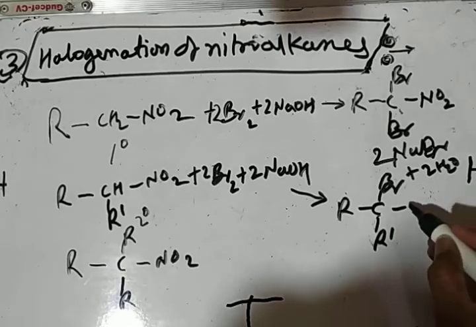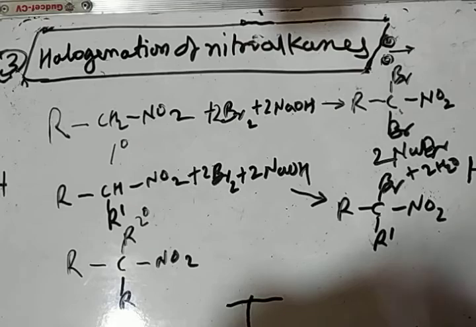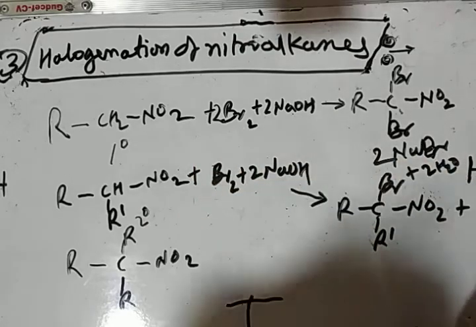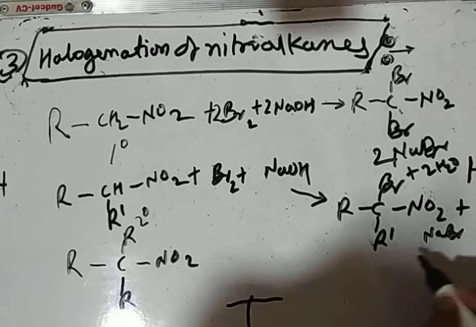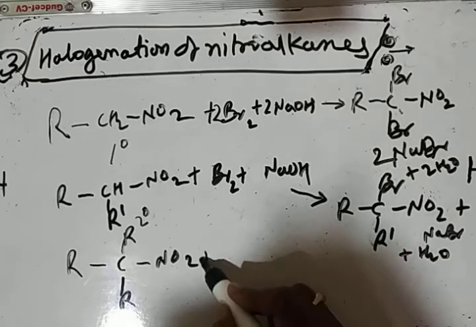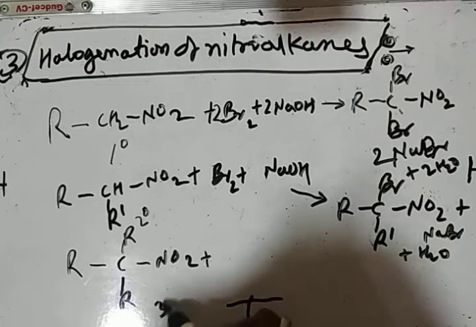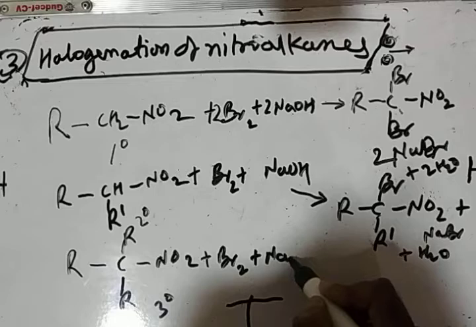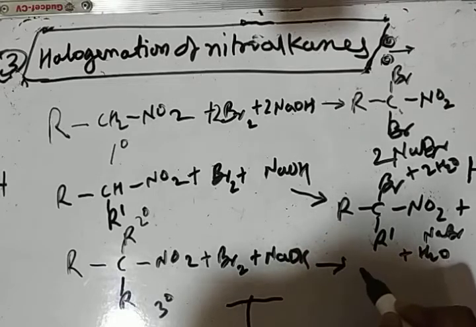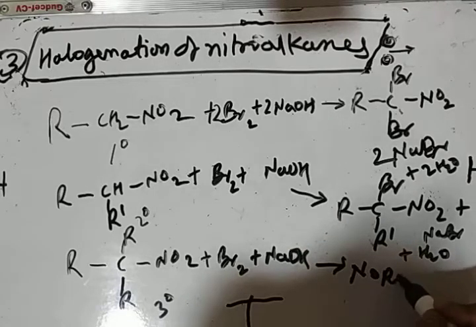This is monobromo nitroalkane, along with only one Br2, one NaOH, and we will get side products one NaBr and one H2O. And in case of tertiary nitroalkane, bromine plus NaOH, we can say that there is no reaction.